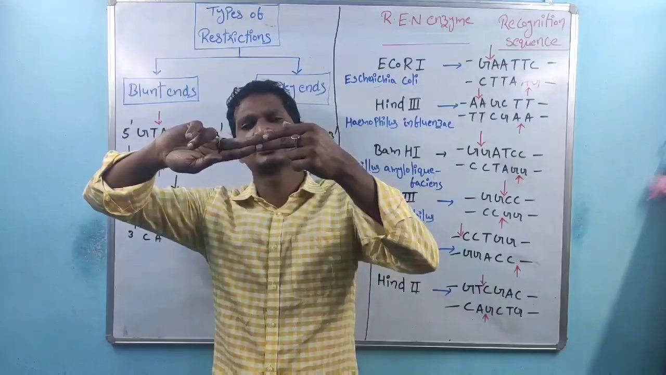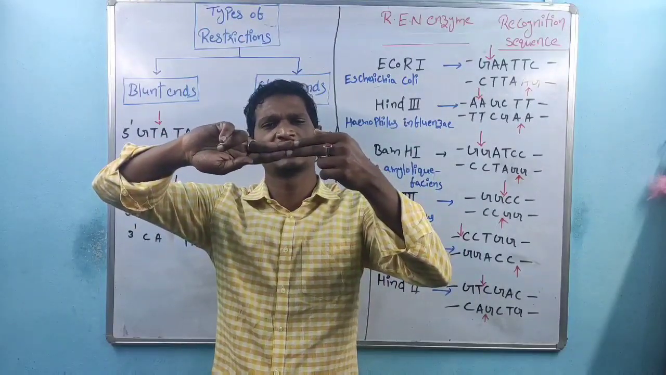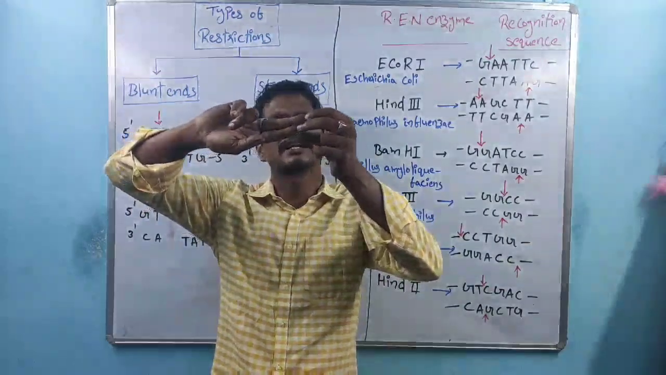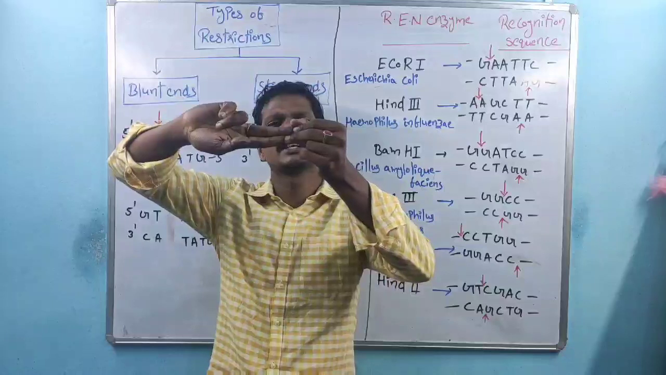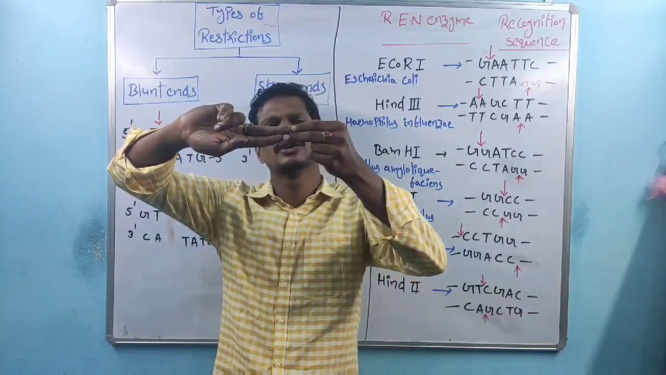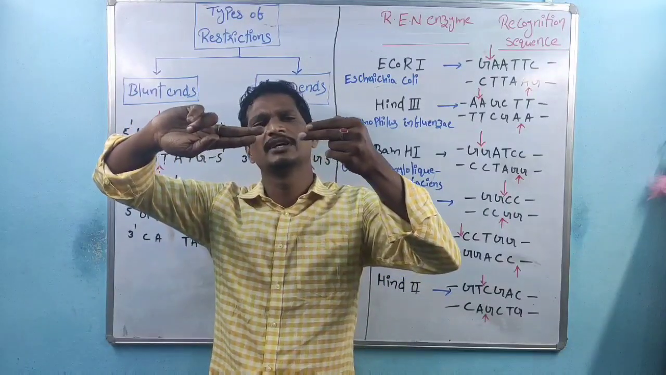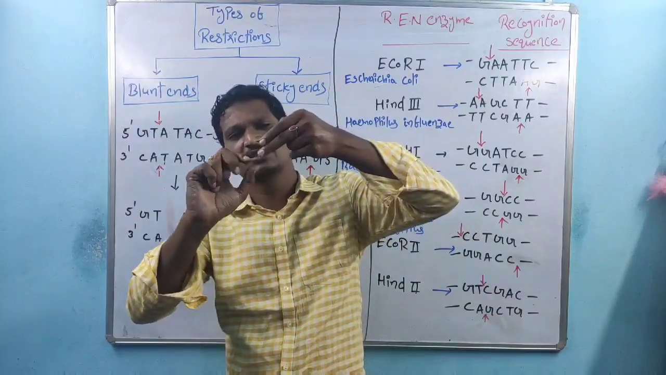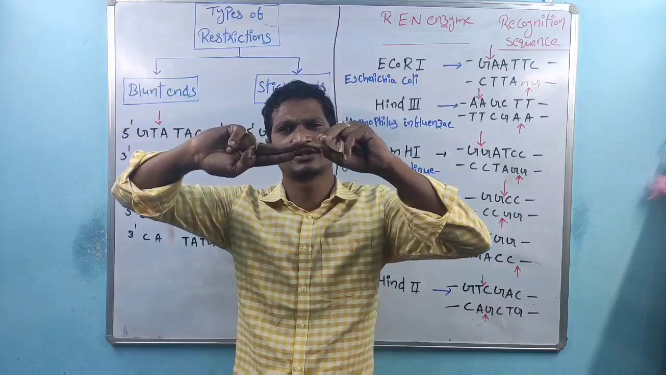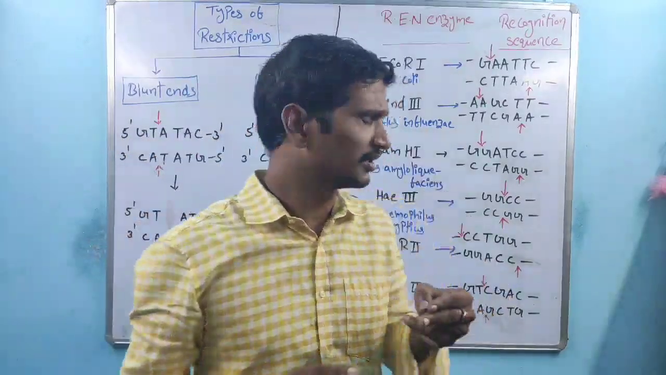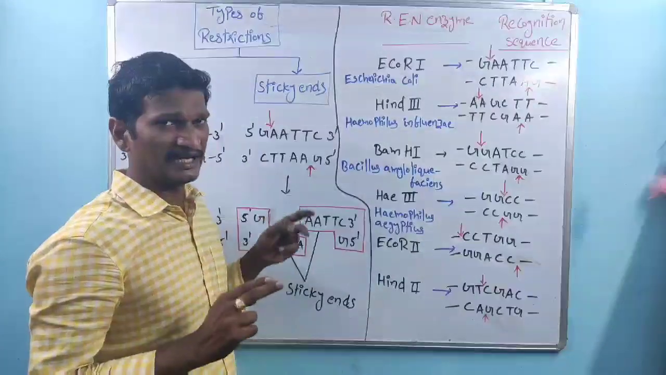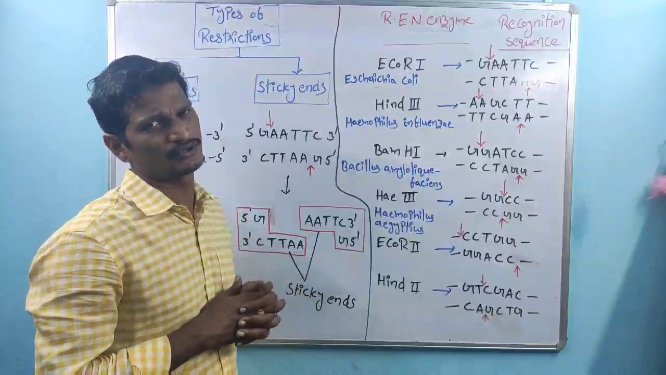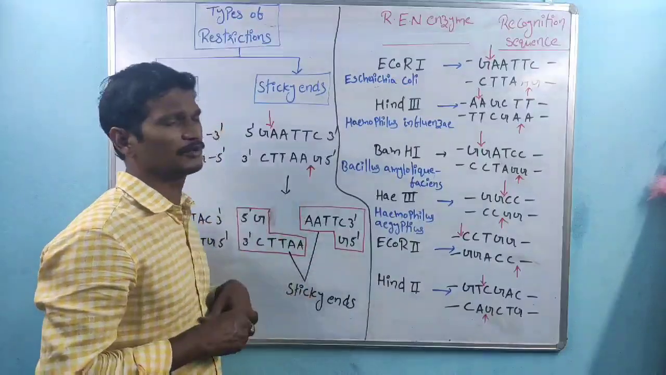see, the cutting takes place at different locations. One cutting takes place here, another cutting takes place here. So if the cutting happens, there are stick-like ends produced. This is one stick-like structure, and this is another stick-like structure. So during the sticky end cutting process, stick-like ends are produced, right?